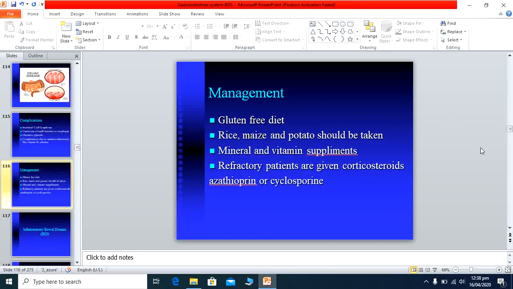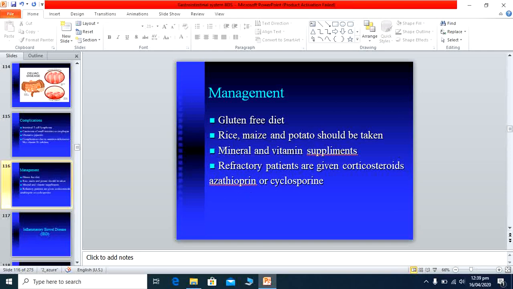Regarding management, the disease is not curable in the sense that we cannot stop the production of antibodies. So whenever the patient takes a gluten diet, cereals, diarrhea or abdominal symptoms start. So we advise these patients to have a gluten-free diet, like rice, maize and potatoes, because they do not have gluten. Moreover, gluten-free products and bakery items are now available in the market, and gluten-free flour is also available.